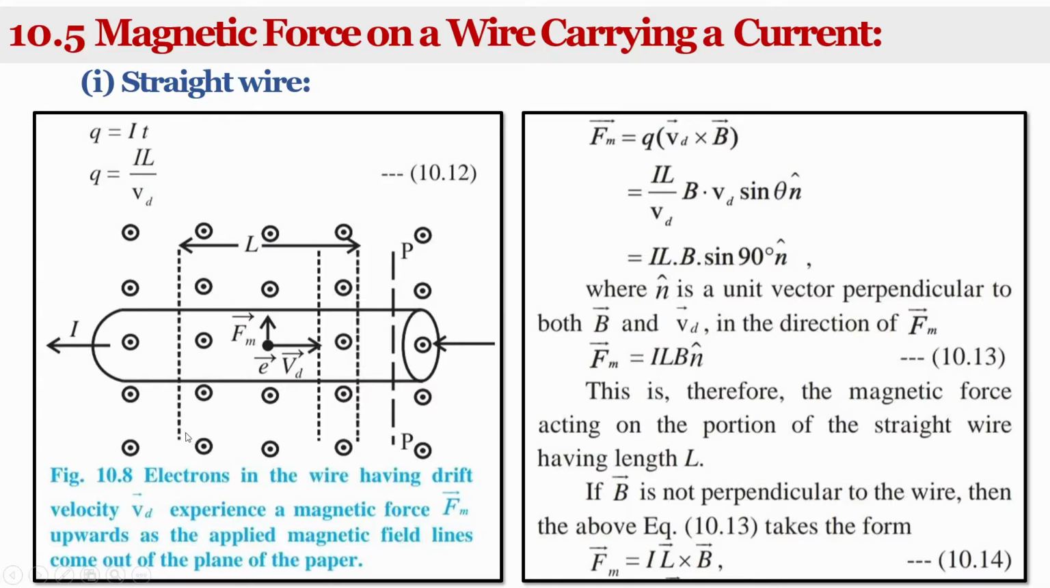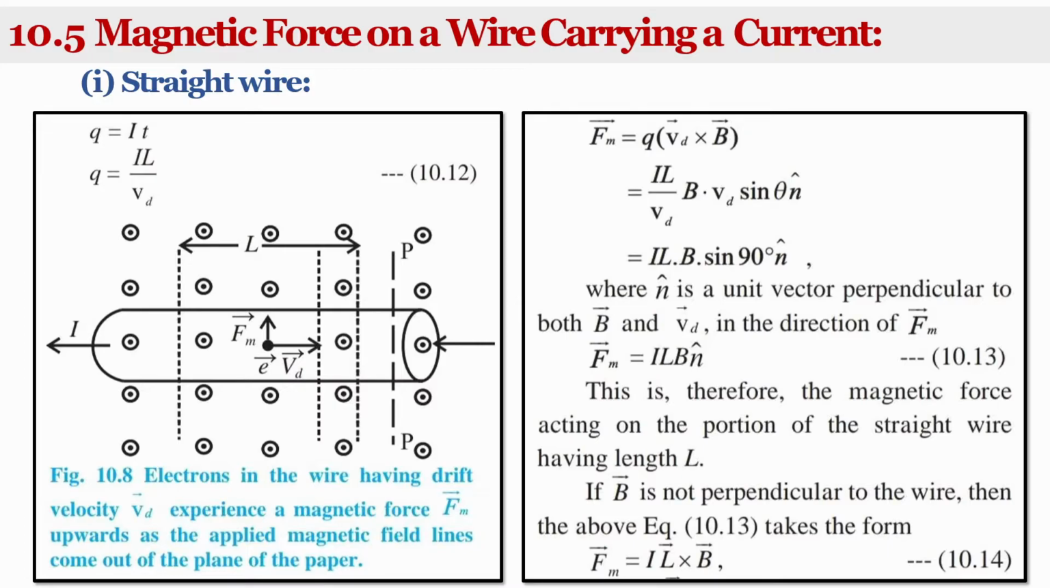We know that when a current is flowing through a wire, it produces a magnetic field in its surrounding space. According to Fleming's right hand rule, the force acting on it is in the form of magnetic force, and that magnetic force is always perpendicular to the current carrying conductor as well as the direction of the magnetic field. So let us see the magnetic force on a wire carrying a current.